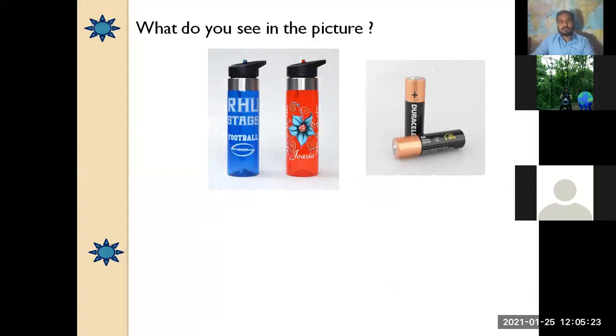What do you see in the pictures? Very good, Samragi. These are batteries. And what is shown in the other one? Bottles. Very good, Samragi. Very good, Pradeep. In the pictures, we are seeing the batteries and the bottles. Okay.